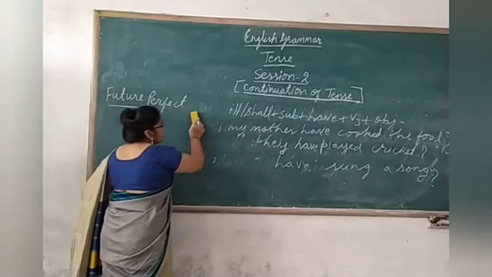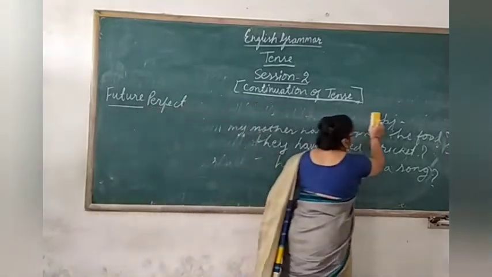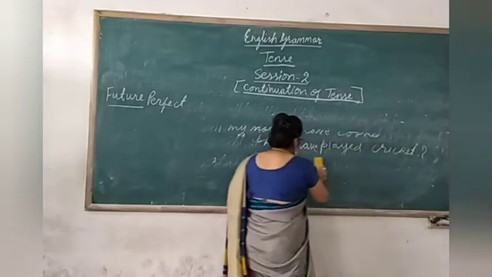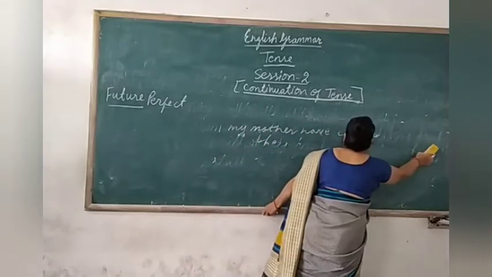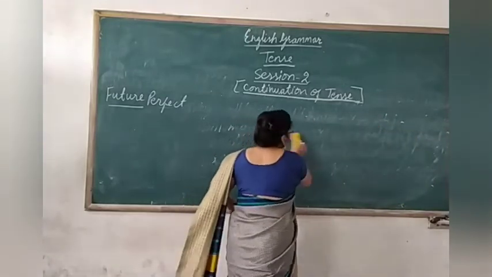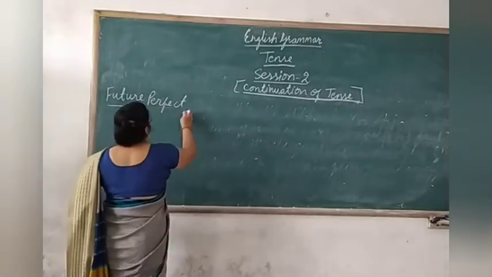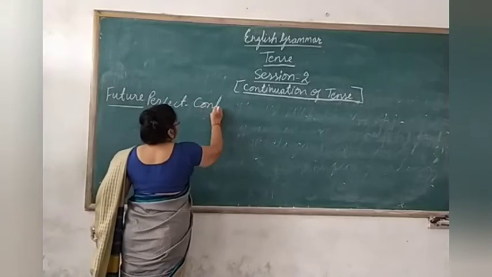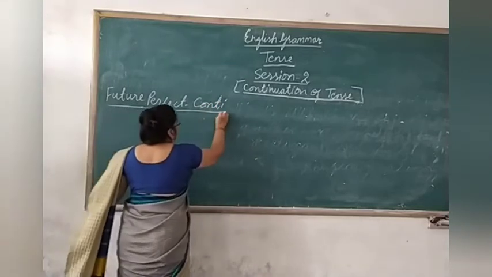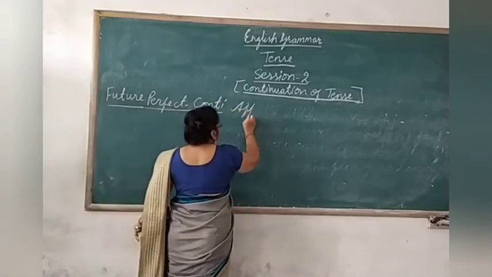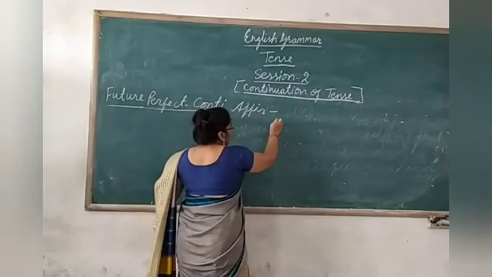Now one tense is left. Let us complete that tense also in this class. So which tense is left now? Future perfect continuous, children. Clear? Future perfect continuous. So what will be the structure of affirmative here?